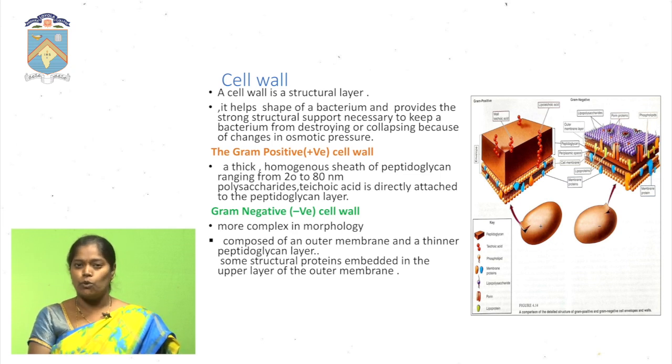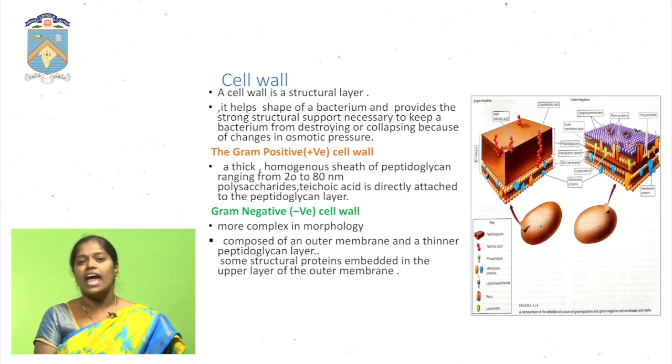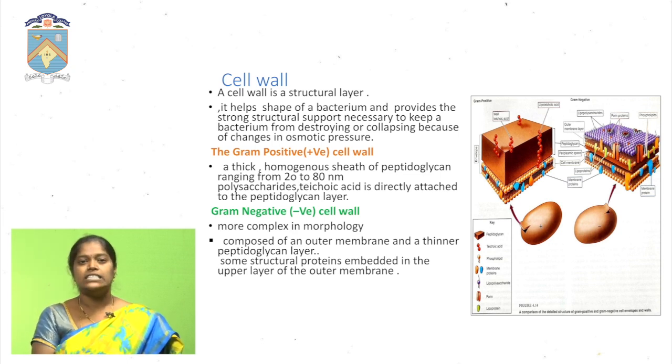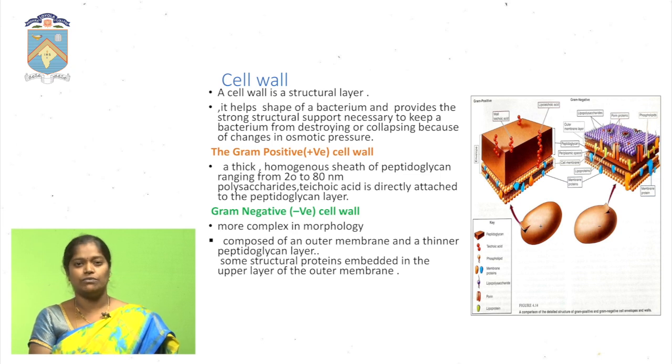So, lipids, proteins and polysaccharides are attached to the cell wall of the gram positive bacteria, but in gram negative bacteria, lipids, polysaccharides and proteins are attached above the peptidoglycan. This is the main important function in the bacterial cell wall. When we observe the picture, the peptidoglycan is a thick layer in the gram positive and thinner in the gram negative bacteria. This is the main difference between gram positive and gram negative bacteria.